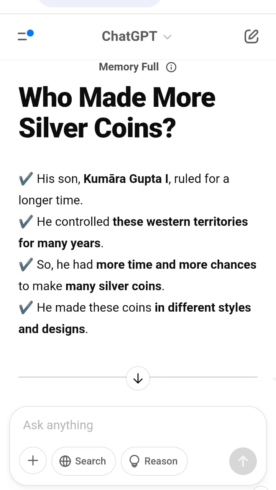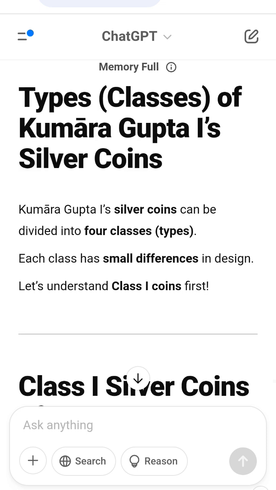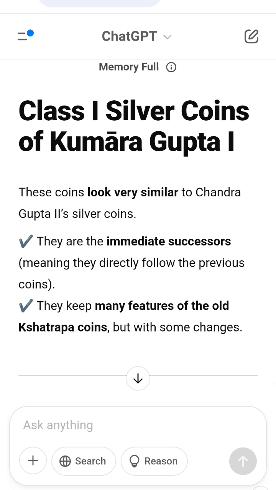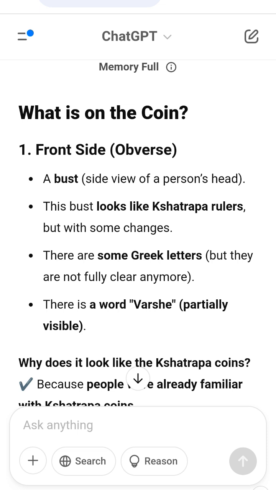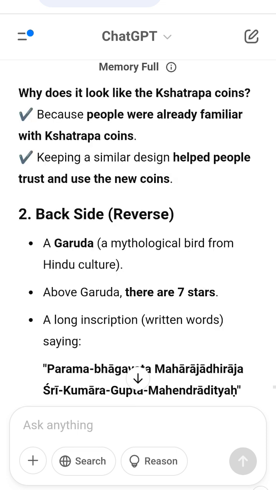2. Backside, reverse: Garuda, a mythological bird from Hindu culture. Above Garuda there are 7 stars. A long inscription written in words saying Parama Bhagavata Maharaja Dhiraja Sri Kumara Gupta Mahendra Ditya. This means the great devotee of Vishnu, King of Kings, Sri Kumara Gupta Mahendra Ditya.